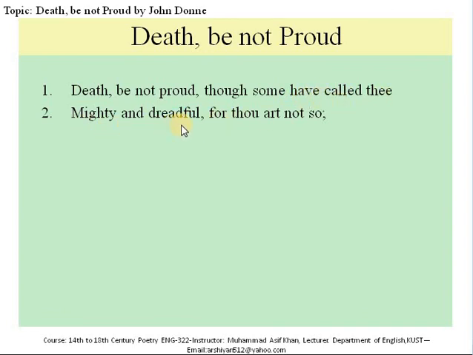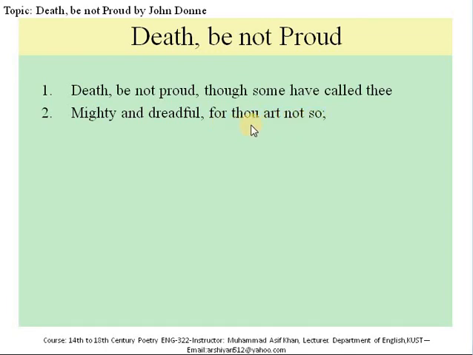The poet is saying that though for generations people have feared death and called him mighty and dreadful, the speaker, with a very powerful, authoritative voice, is declaring, thou art not so.